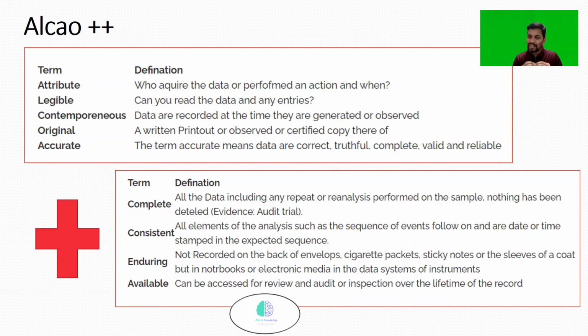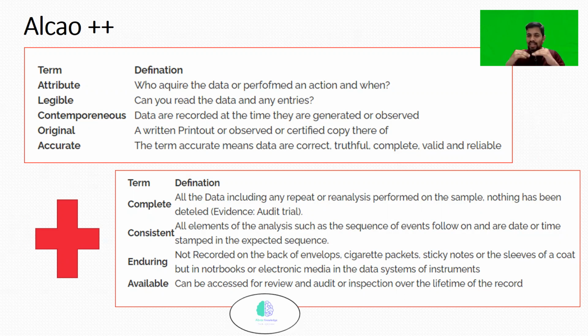Another extended version is called plus. One is complete: all the data, including any repeat or reanalysis, performance sampling, nothing has been deleted. Everything has to have data, like an audit trail. Consistent: all elements of the analysis, such as the sequence of events, follow on and are dated and time stamped in the expected sequence.